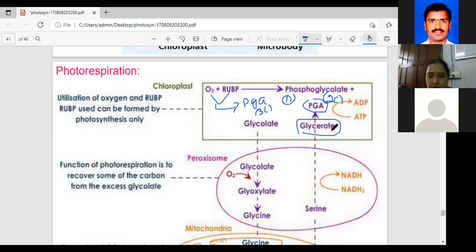In the chloroplast, what is the final product? Glycolate is the product.